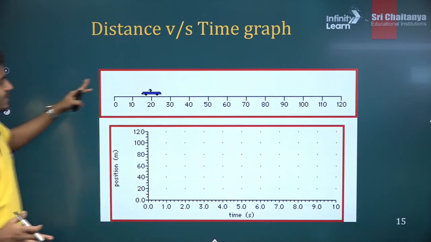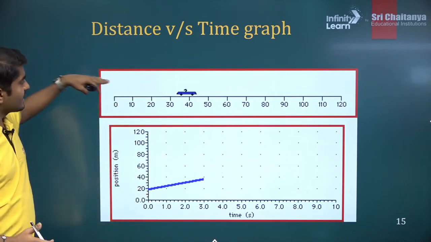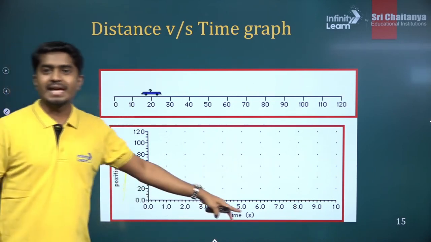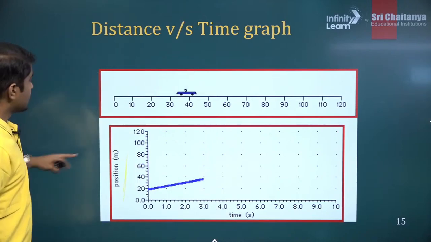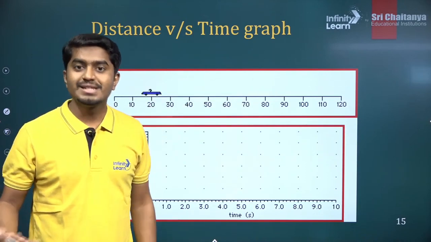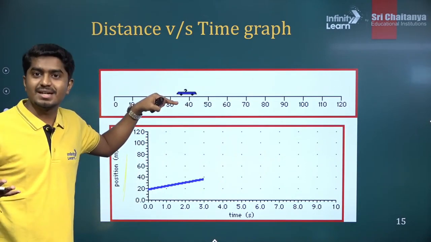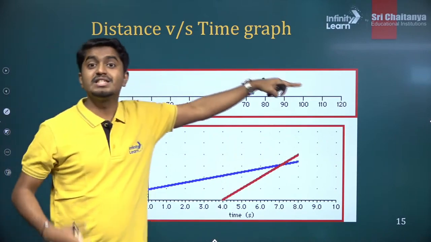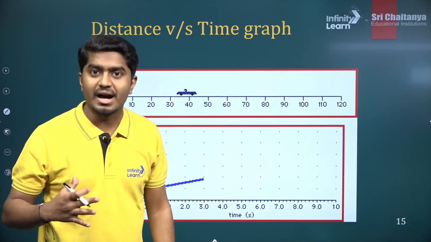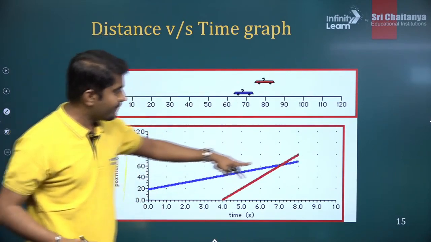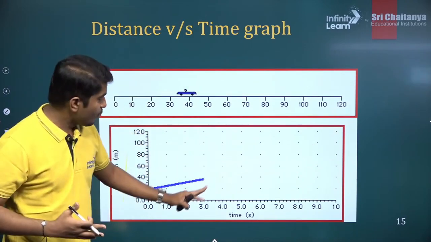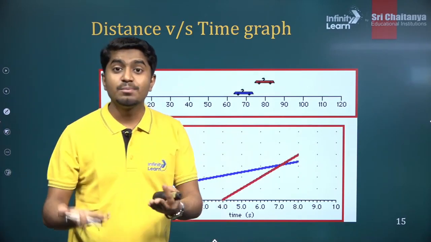Okay, so now you see here there are two cars. There is a blue color car and a red color car. And what is plotted? The position of the car versus time. And how does it change? The red car overtakes the blue car. So what does it tell you? The blue car is faster. Sorry, the red car runs faster. The blue one is a slower car. Can you see here from this graph? The slope of the blue line is lower. Slope of the red line is steeper.